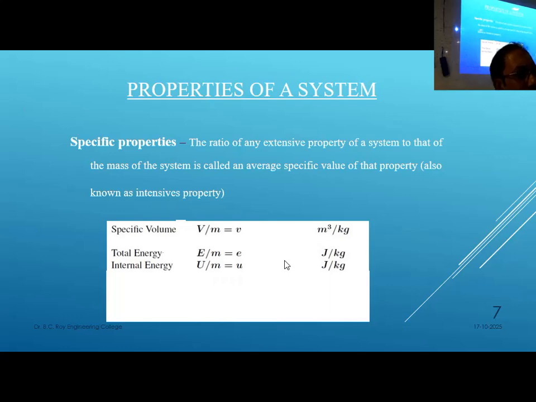Specific heat capacity, specific resistance, specific conductance, this is called specific. Now if I say molar, that is per mole; specific is per gram.